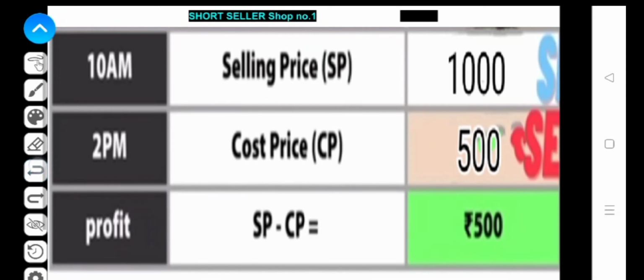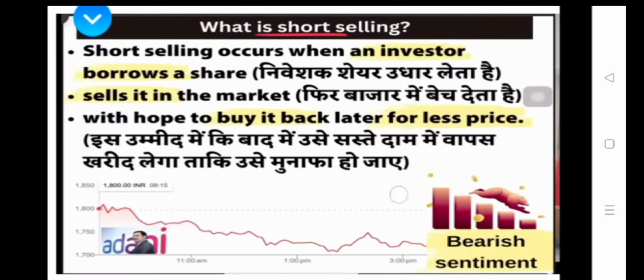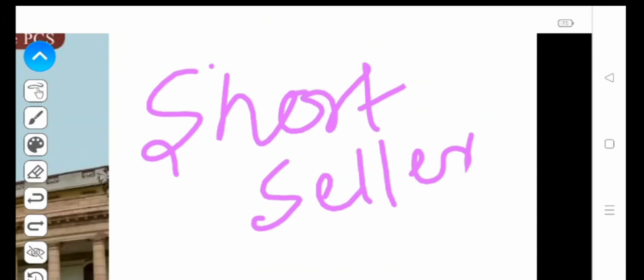What is the concept here? The short seller here is the shopkeeper of shop number 1, because he managed this book from somewhere else and gave it to you, but in the evening he manages this book from the publisher and gives it back to the shopkeeper of shop number 2. In this whole scenario he earned 500 rupees. This is the work of the short seller.